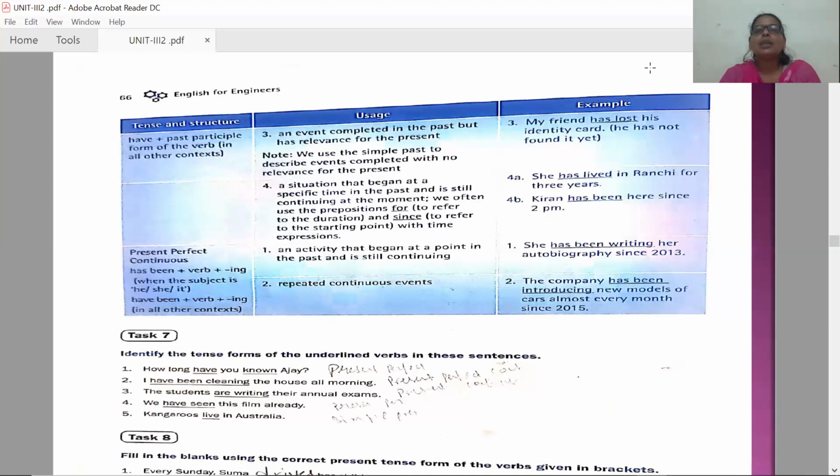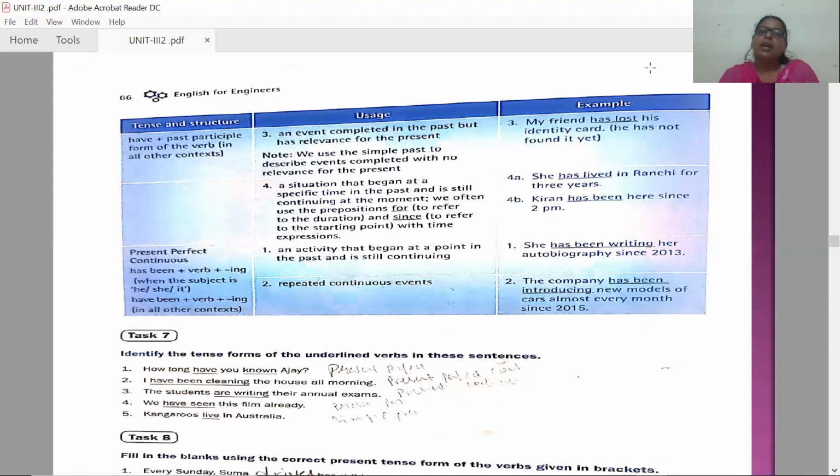An activity that began at a point in the past and is still continuing. We started an action long back in the past and it is still continuing at the moment, and right now also, we take help of present perfect continuous tense. Let us see one example. She has been writing her autobiography since 2013. She started at that time and she is still continuing. She did not stop writing it.